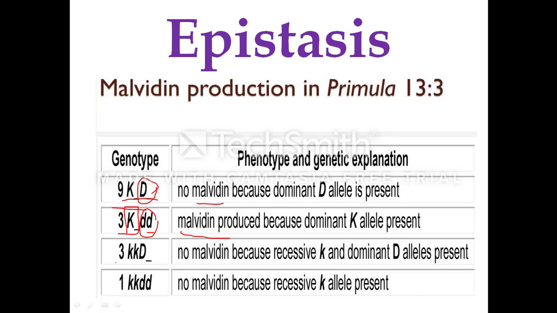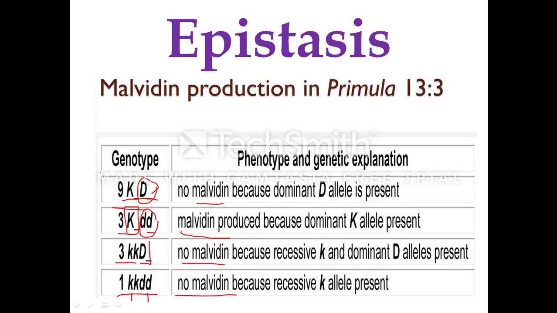Next, the 3 plants are having the homozygous recessive for the hypostatic gene and either homozygous dominant or heterozygous dominant for the inhibitory D gene, and hence there is no production of the malvidin, there is no production of the pigment. And the last plant shows the homozygous recessive condition for both the hypostatic as well as the epistatic gene, and hence there is no production of the pigment.